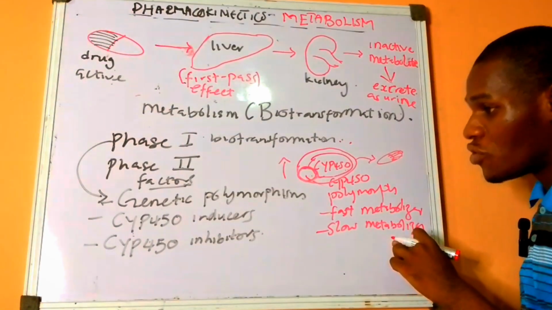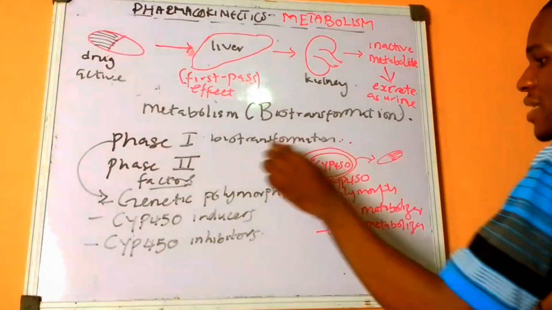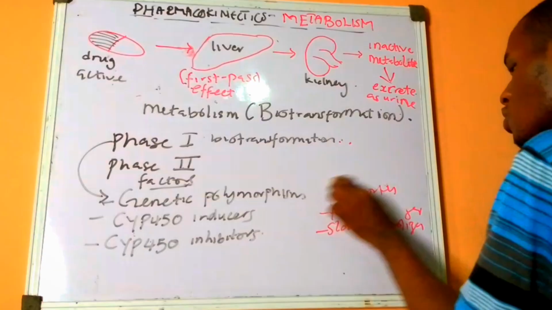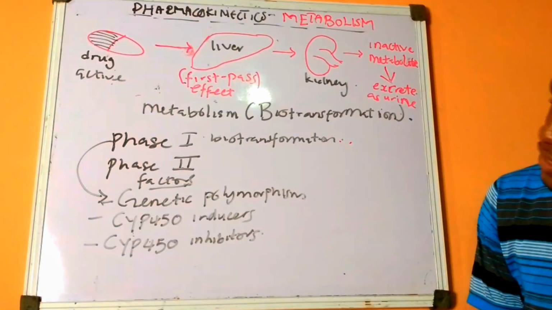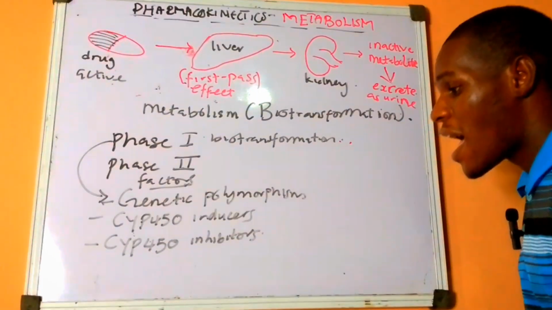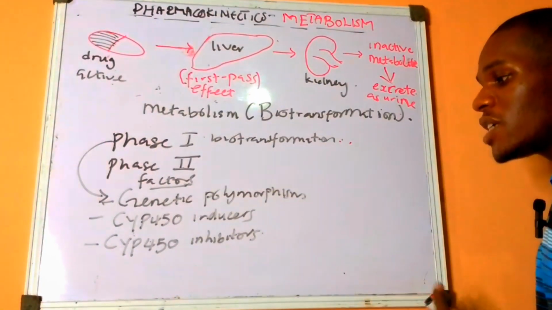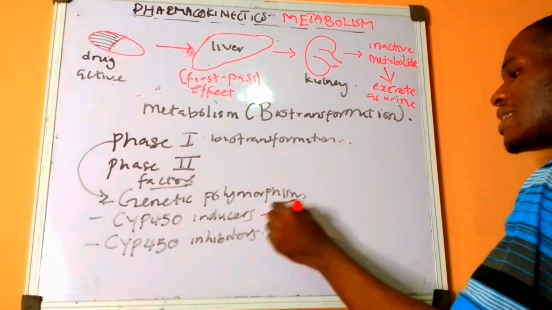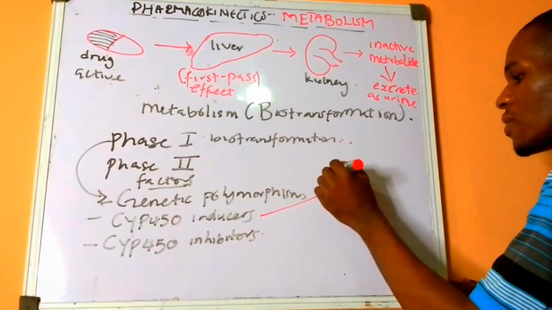Let's talk about the CYP450 inducers and inhibitors. Now, certain drugs or substances, when taken, actually induce the CYP450 enzymes, and some also inhibit the CYP450 enzymes. CYP450 inducers are drugs that increase the metabolizing activity of the CYP450 enzymes.